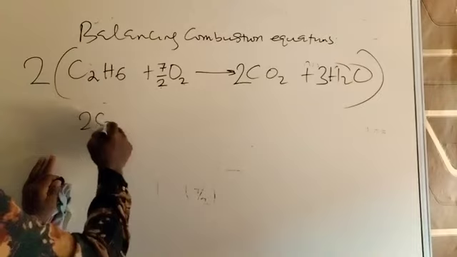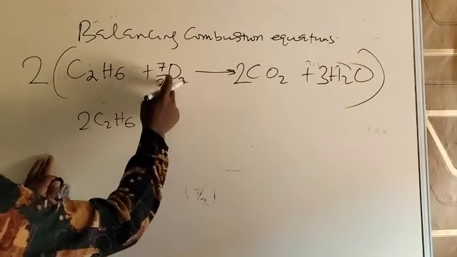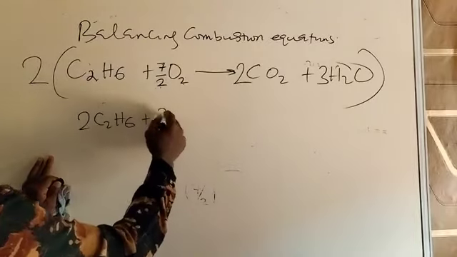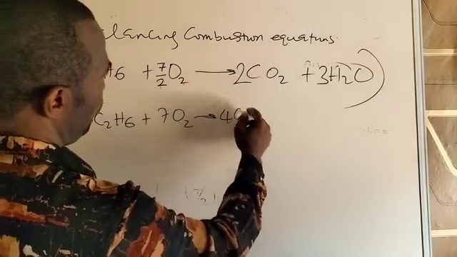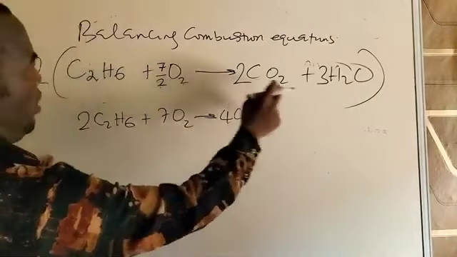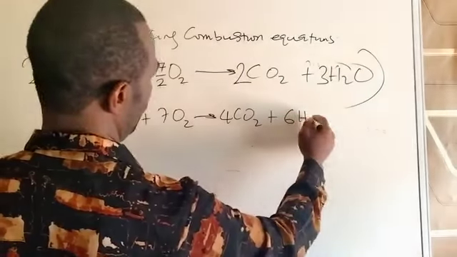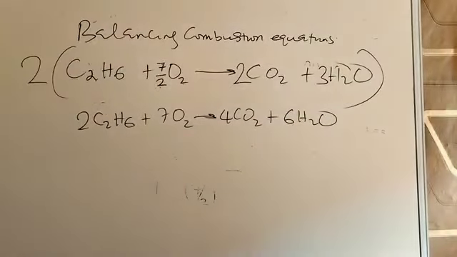Now I have 2C2H6. 7 over 2 times 2 gives you 7O2. 2 times 2 gives you 4CO2. 2 times 3 gives you 6H2O. If you check it, you have a balanced equation.